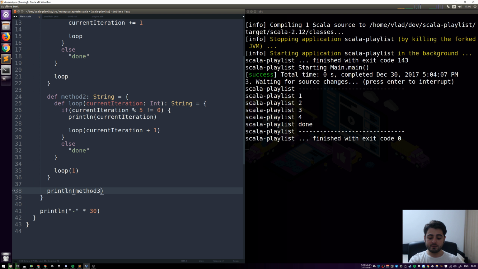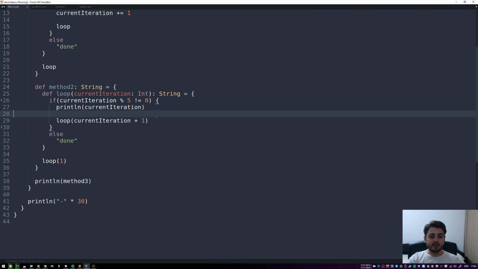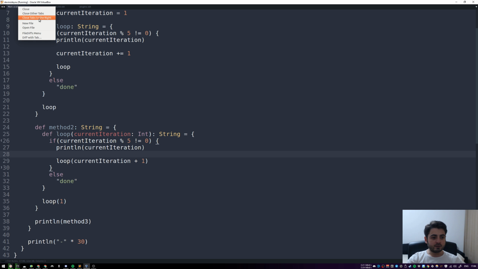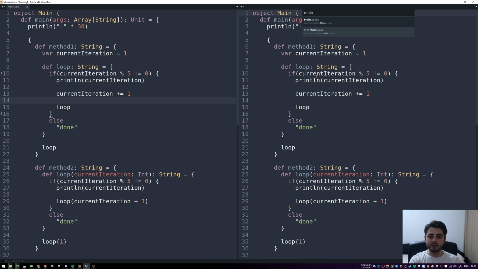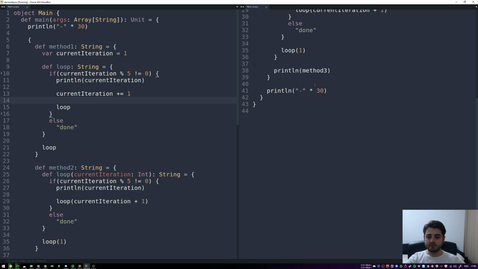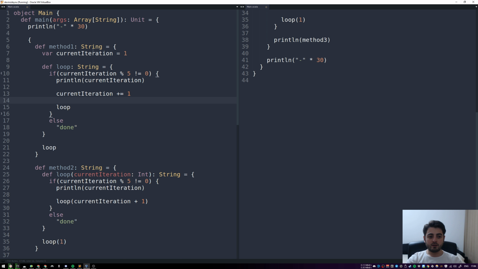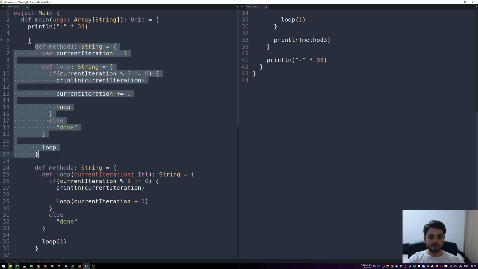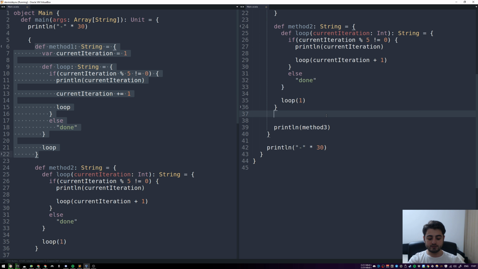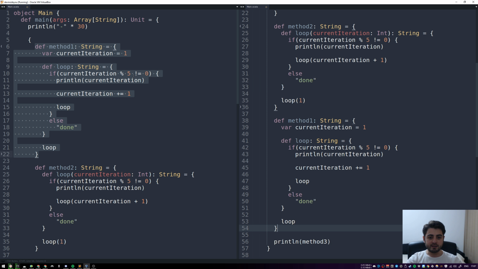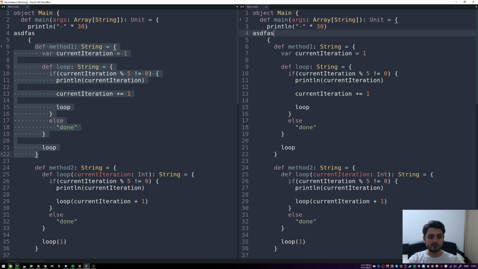And for method 3, I'm going to maximize Sublime, right? And I'm going to split it. Actually, let me close all the other tabs. I'm going to split the screen, right? And on the right, I'm going to open the same file, right? And I'm just going to scroll down a little, right? So we're going to copy method 1, right? And we're gonna put it under method 2, okay? Right. So see, I'm editing both files, right? So if I scroll up and I do something like this, we're editing both files, okay?